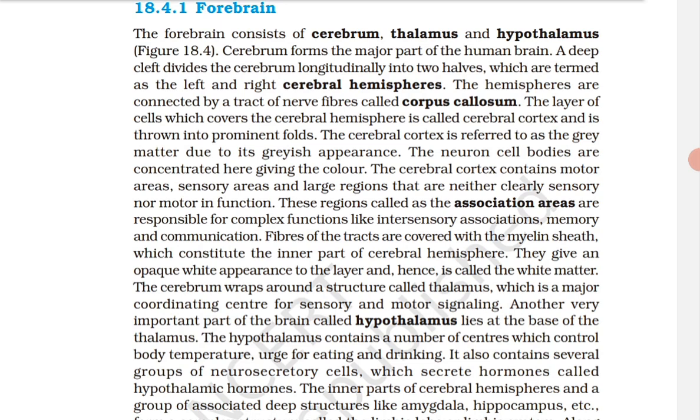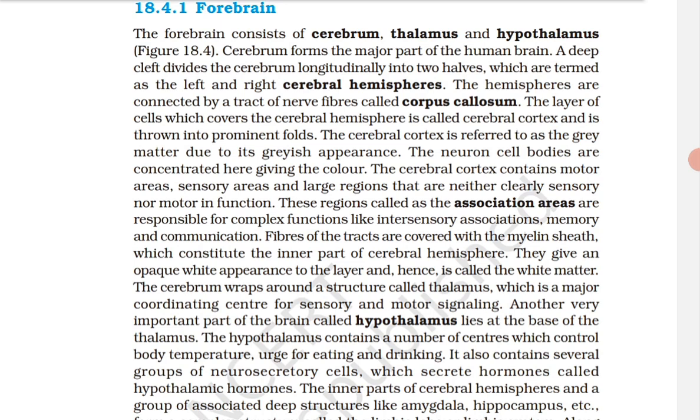Which one is the major coordinating center for sensory and motor signals? Thalamus, okay, thalamus. Another very important part of the brain called hypothalamus lies at the base of the thalamus. What lies below the base of the thalamus? Hypothalamus, which is an important part.